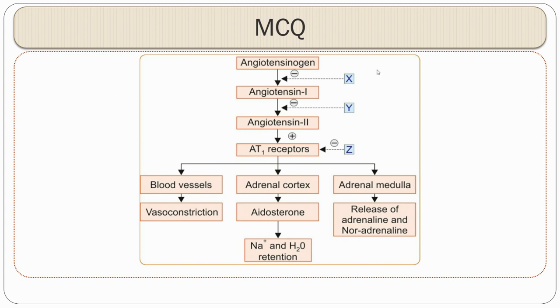Now coming to the next drug, that is Y, which mainly acts by inhibiting angiotensin 1 to angiotensin 2. What is the drug which is acting here? They are ACE inhibitors. Now coming to Z, which mainly acts by blocking AT1 receptors. These are ARBs, angiotensin receptor blockers.